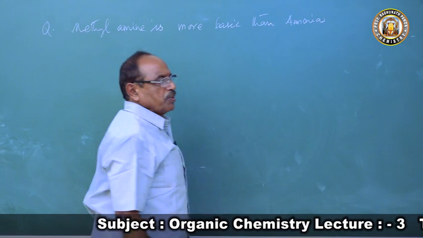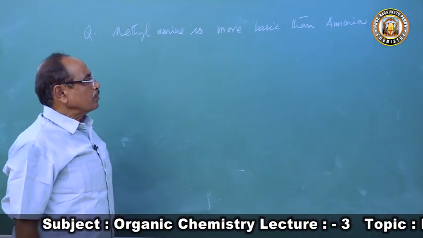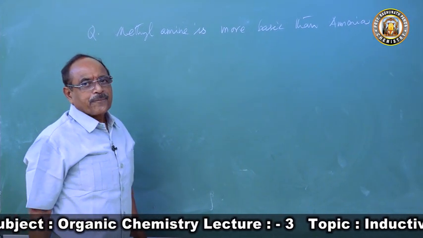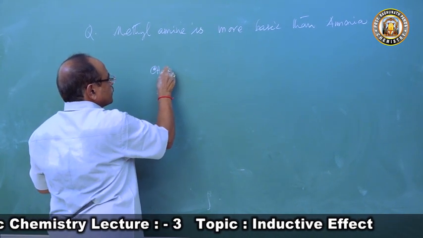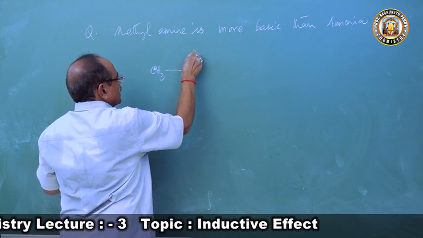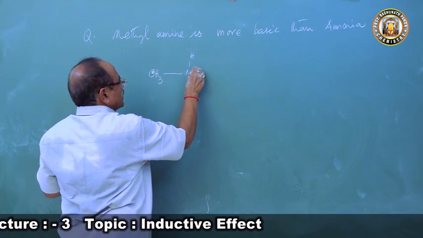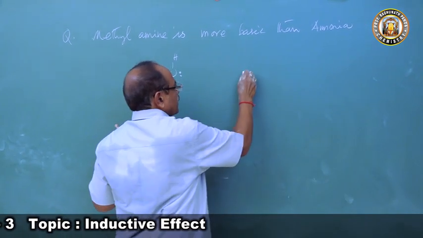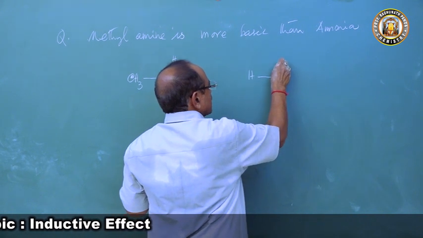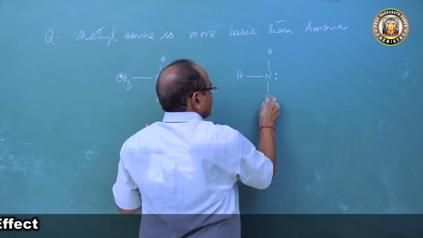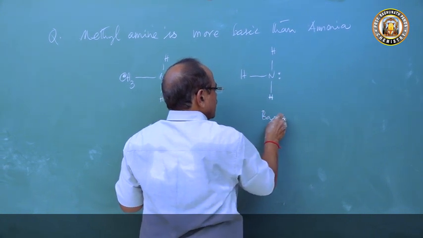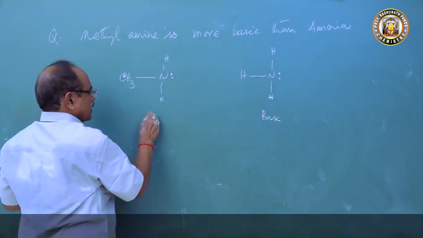This question comes to you. Methylamine is more basic than ammonia. What is methylamine? CH3NH2. This CH3NH2 is methylamine, and what is ammonia? Ammonia is ammonia. So ammonia is a base. This is also a base.